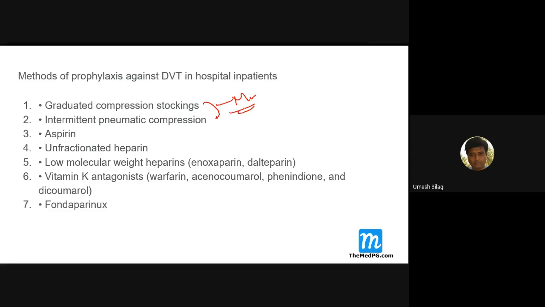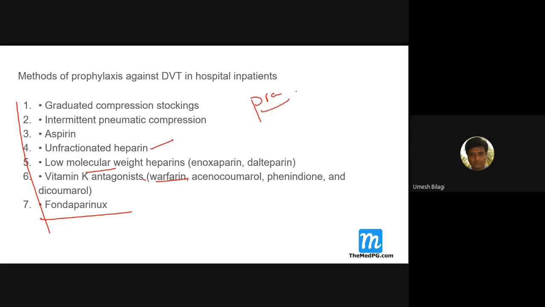Some people use electrical devices as well. You prevent DVT and you prevent PE, as it is a later consequence.